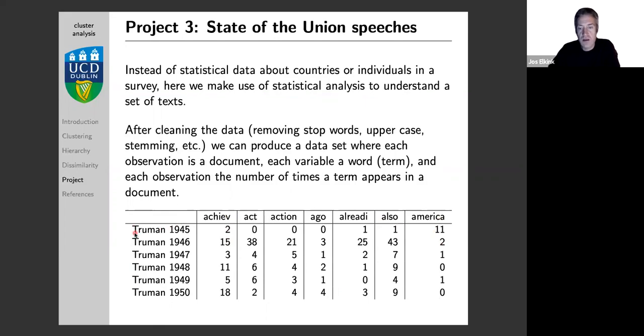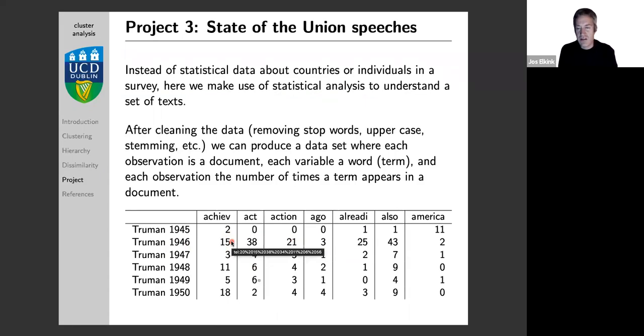But what you can see is that Truman in 1945 used twice the word achieve, used once the word already, used once the word also, used 11 times the word America, and did not talk about action or a goal. Truman in 1946, a much longer speech, as you will guess, used 15 times achieve, 38 times act, 21 times action, etc. So now we have numerical data. We have variables. The variables are these terms. We have observations, the speeches, and the variables measure the number of times that word is used in that speech.